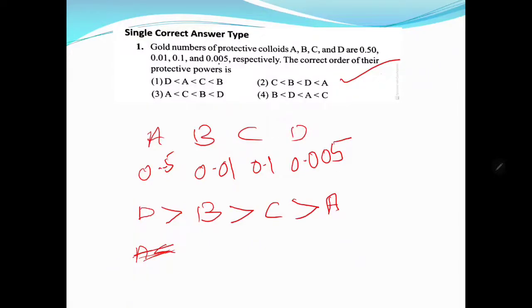This is the correct order of their protecting power. Option 3 is correct. In the reverse order he has given, D is a more protecting colloid than B, and B is more protecting than this one. See here, this is the correct one.